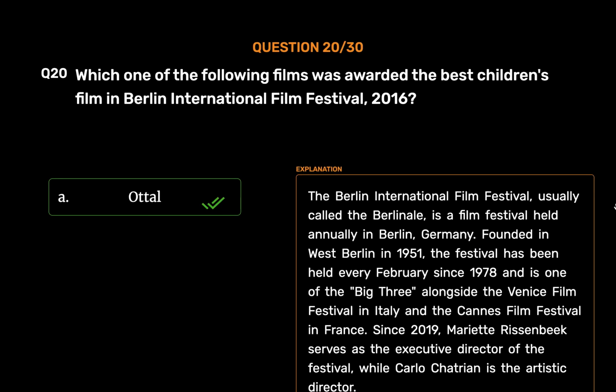Otal. The Berlin International Film Festival, usually called the Berlinale, is a film festival held annually in Berlin, Germany. Founded in West Berlin in 1951, the festival has been held every February since 1978 and is one of the big three alongside the Venice Film Festival in Italy and the Cannes Film Festival in France. Since 2019, Marietta Rissenbeek serves as the executive director of the festival, while Carlo Chatrian is the artistic director.